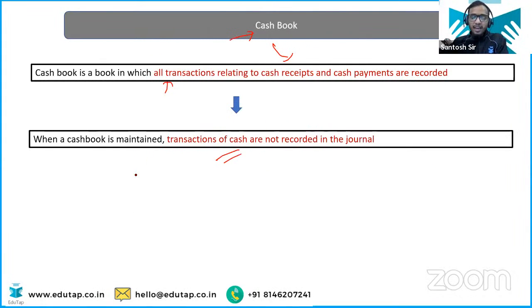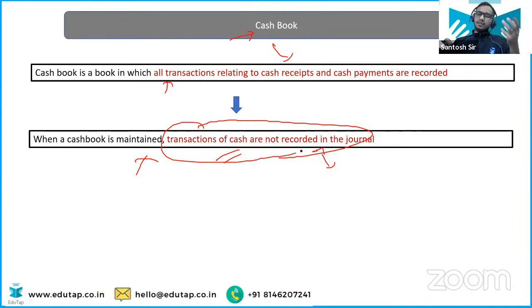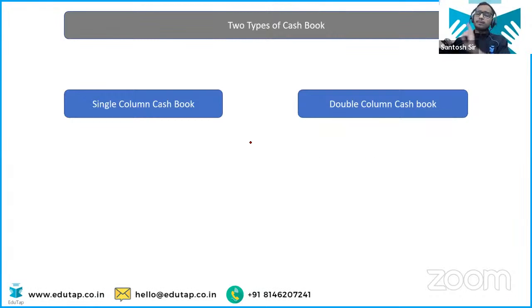See what is written here. When a cash book is maintained, transactions of cash are not recorded in the general. Obviously, you will not maintain it in the general, because cash book is a part of general. But apart from this, if you are maintaining cash book, transactions of cash are also not recorded in the cash account. So both are true. So you also don't need to prepare the cash account. We will see that later. Don't worry.